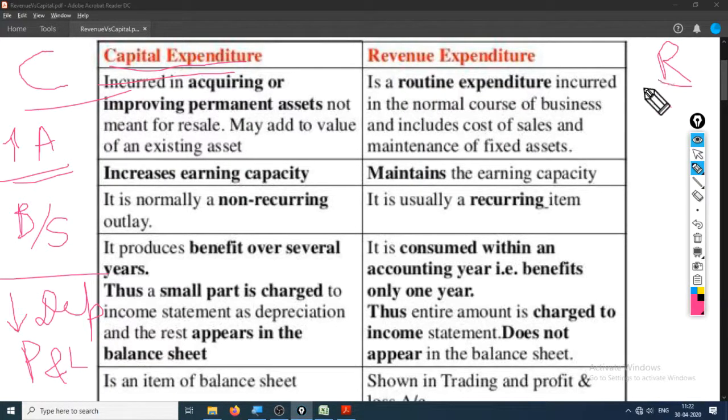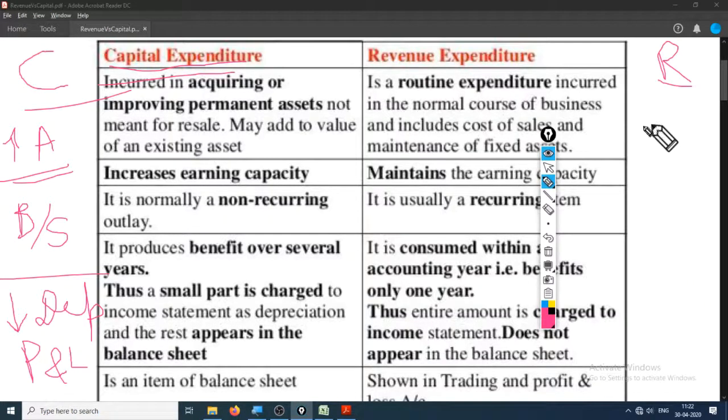And P&L: these expenses right here will not increase the value of the asset and will only affect income and expenses, that is mostly indirect expenses. Indirect expense. Okay, yeah, and there will be no depreciation.